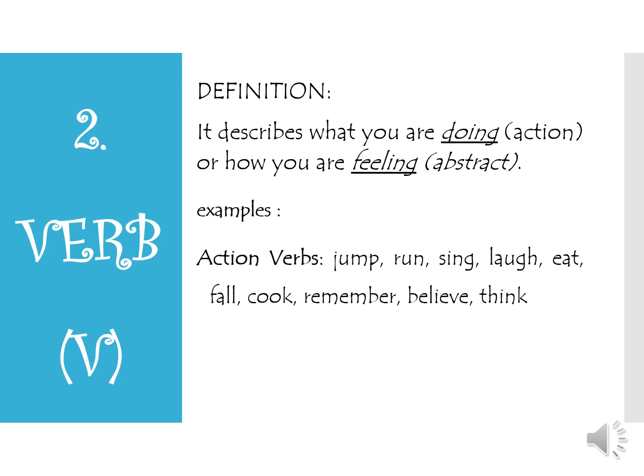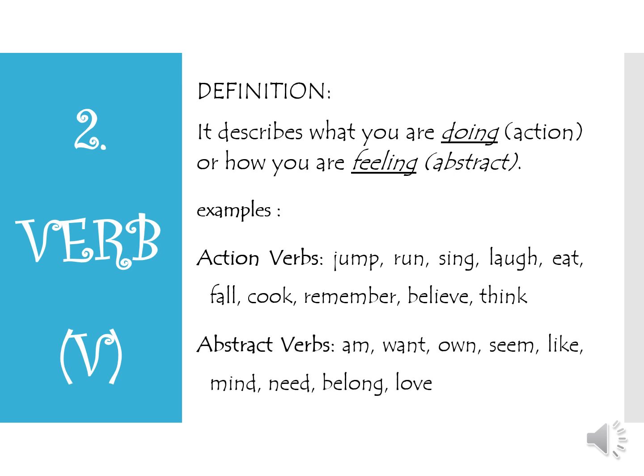For example, jump, run, sing, laugh, eat, fall, cook, remember, live. So there is an action. Or if it is about an abstract verb, the examples are like want, own, seem, mind, need, belong, and love.